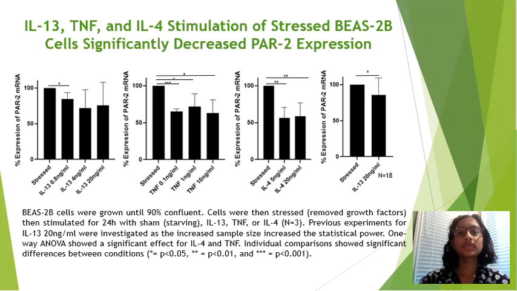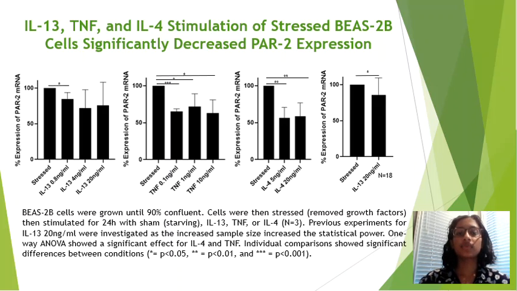A virus-transformed airway epithelial cell line called Bs2b was cultured until 90% confluent. Some cells were stressed by removing growth factors for 24 hours, then activated for 24 hours using 3 cytokines with roles in asthma. Cells were lysed, RNA was extracted, and reverse transcribed, then quantitative PCR was performed. PCR data gave absolute PAR2 copy numbers, which were normalized using GAPDH, then analyzed.